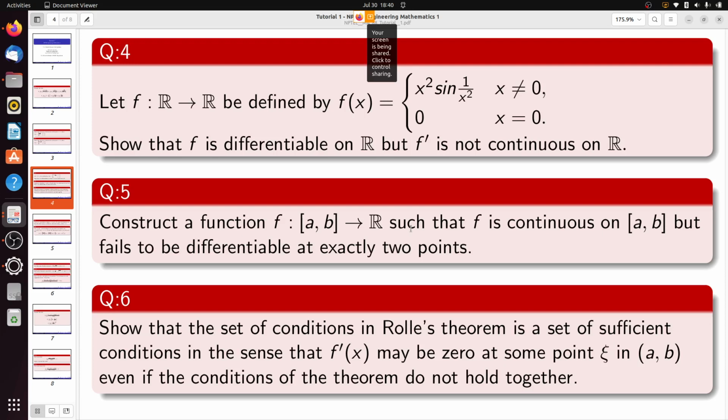Please think and then answer. You have to construct a function such that f is continuous on a b but fails to be differentiable at exactly 2 points.